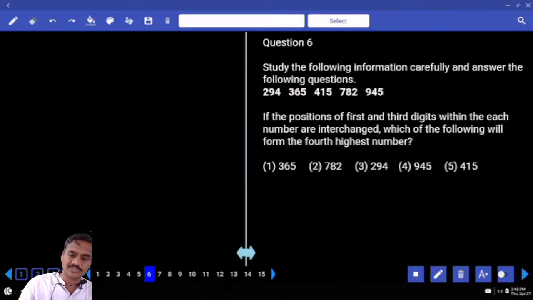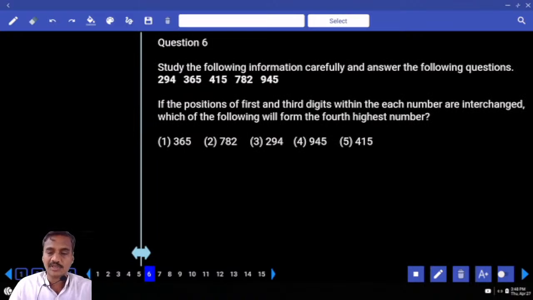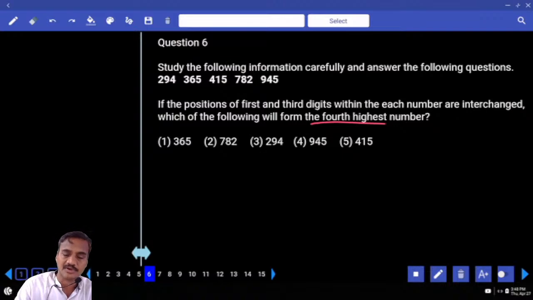Now 6 to 8, these are based on a set of numbers. Positions of the first and the third digits within each number are interchanged. Which of the following will be the 4th highest? 4th highest is nothing but the second lowest. Now the first and the third digits are interchanged, that means the third digit is coming to the first place. Among them, we need to find out the 4th highest number. Now 4, 5, 5, 2, 5. Tell me what is your answer here?